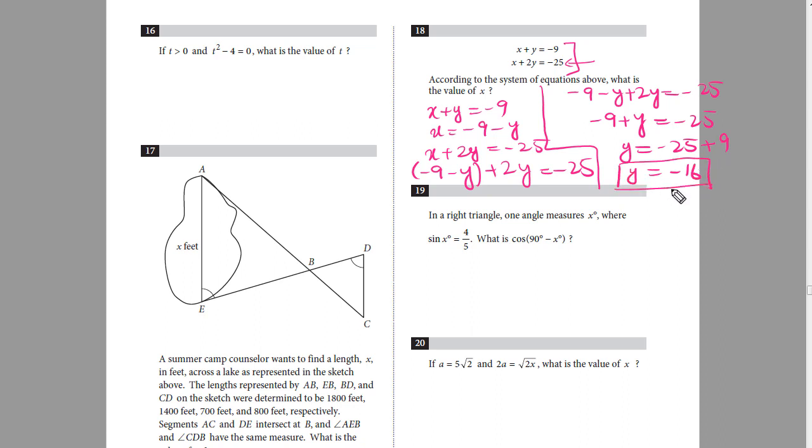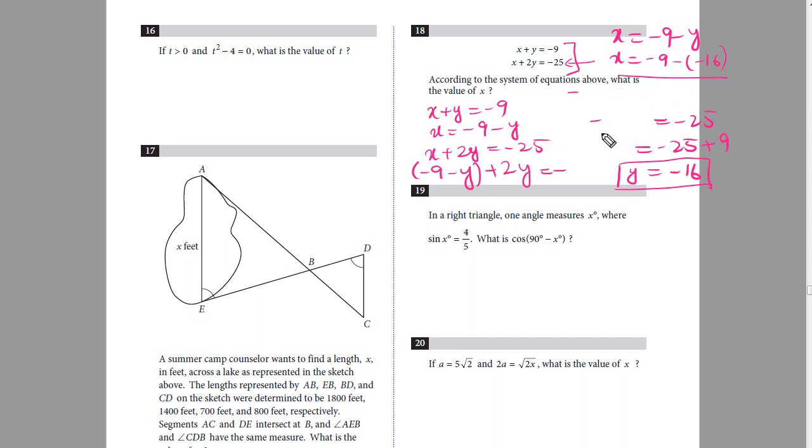And now I'll insert the value of y into the equation. Because x is equal to -9 minus y, x will become equal to -9 minus -16. So -9 plus 16, that will become equal to 7. x is equal to 7. So this is the value for x.